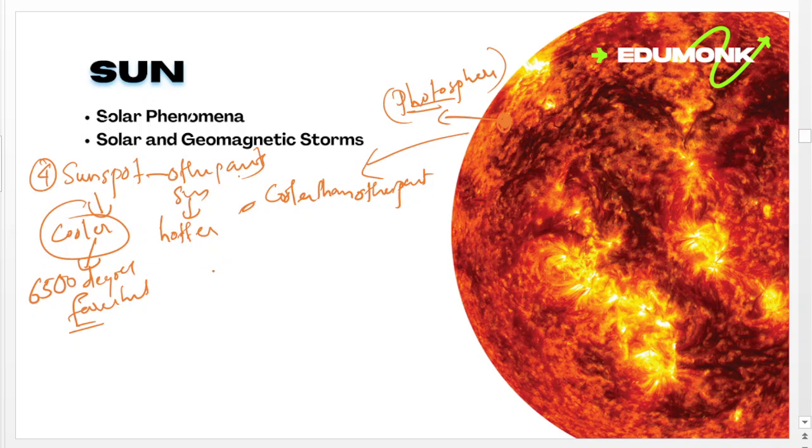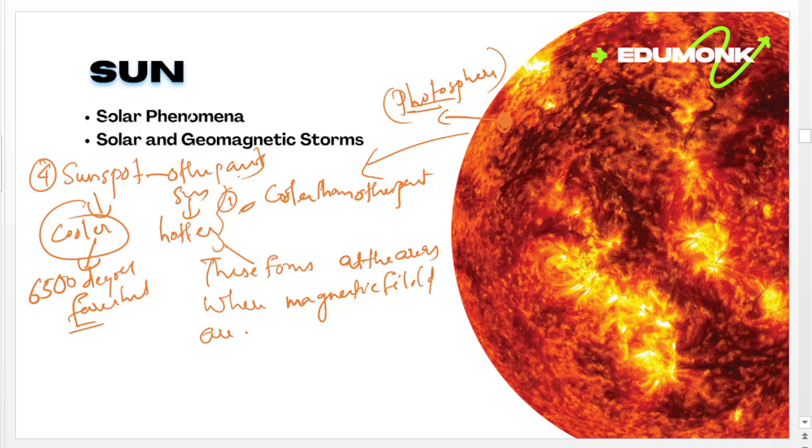The first point of sunspots is that these are cooler areas than other areas. The second thing is that they form at areas where magnetic fields are particularly strong. First point is these are cooler parts. Second point is these are formed in the region where magnetic fields are particularly strong.